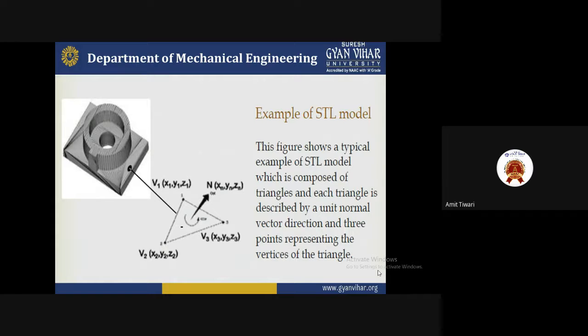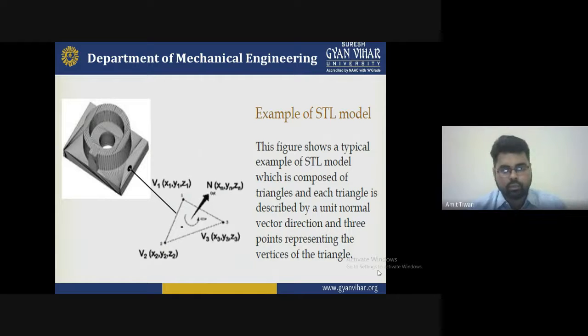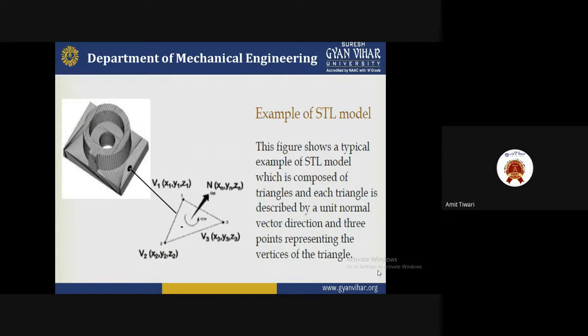There are three vertices: V1 with point X1, Y1, Z1; V2 with point X2, Y2, Z2; and V3 with point X3, Y3, Z3. And N is the number up to which you can increase, with corresponding values Xn, Yn, Zn. So whatever design you create by making triangles or units represented in the diagram, it will be designed to maintain this quality.